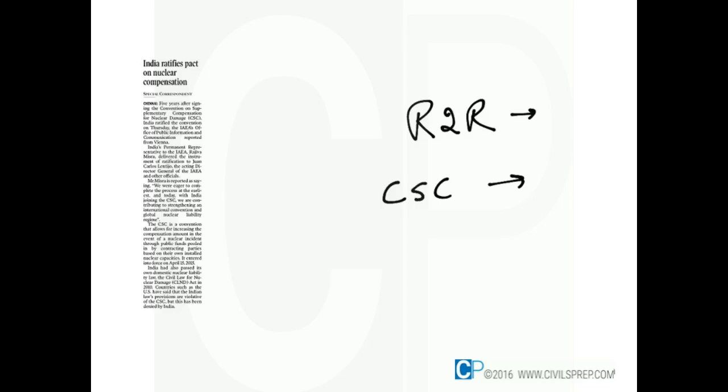So they maintain a common pool of funds, and this fund will be given in the case of a nuclear accident. It appears to be good on the face of it. Its objective is actually meant to protect the nuclear material manufacturers or nuclear equipment manufacturers in the case of damages.